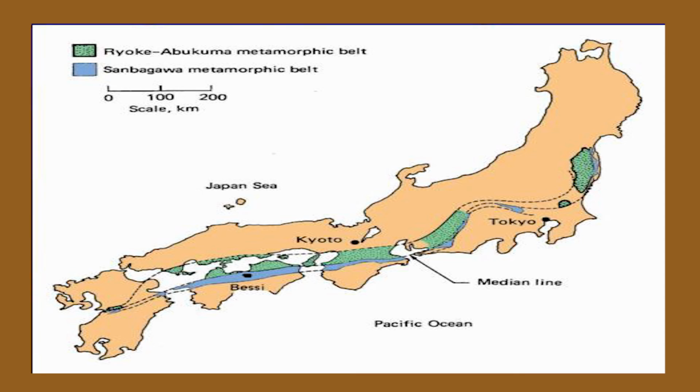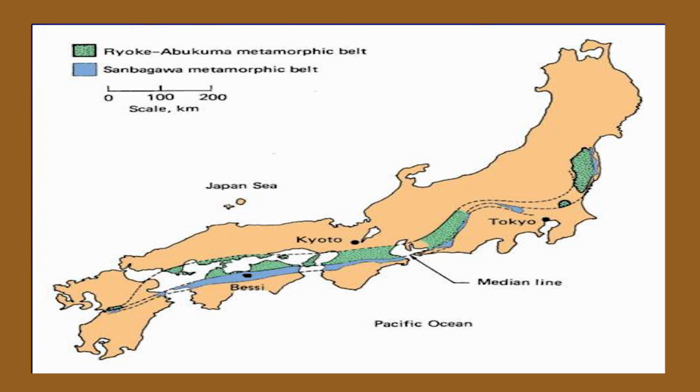During that time, Miyashiro, working in Japan in the 1950s, found that the sequence of progressive mineral development was not like the classic Barrovian type. He observed evidence for a high pressure type and a low pressure type of metamorphism. To explain this, he introduced the idea of metamorphic facies series or baric types.